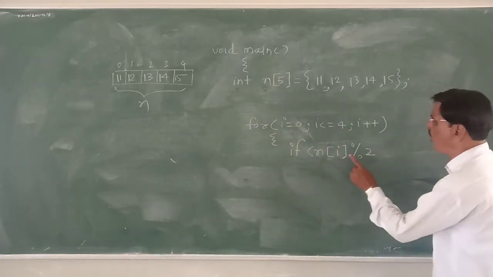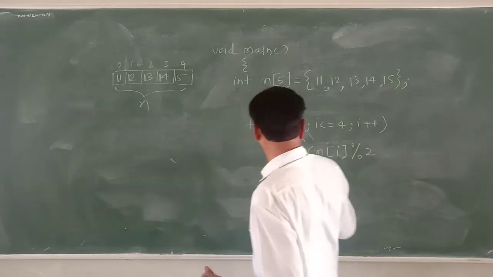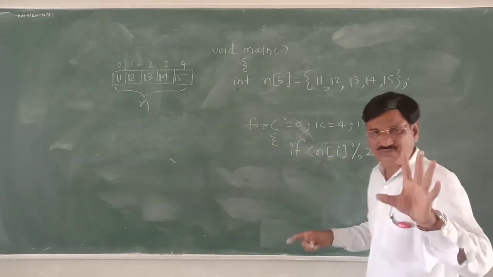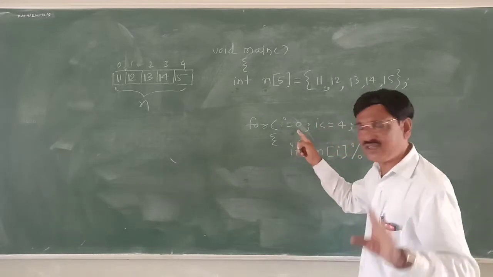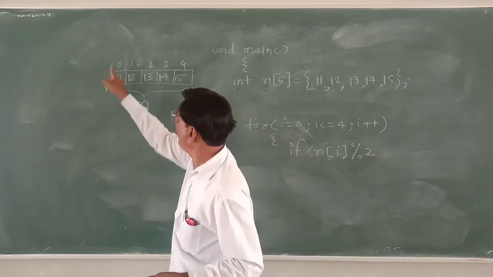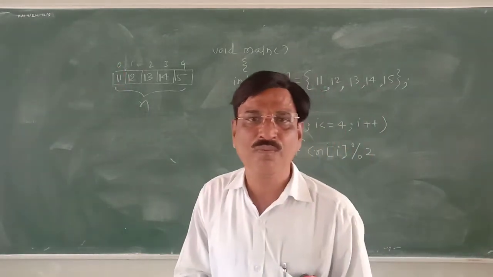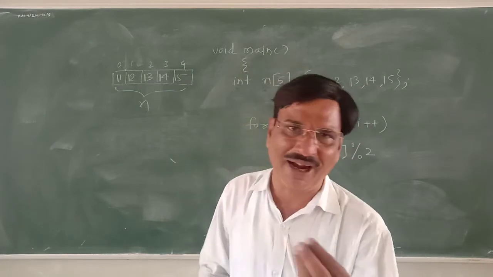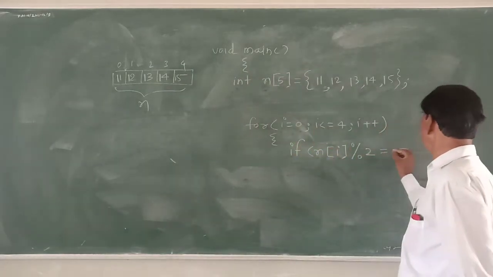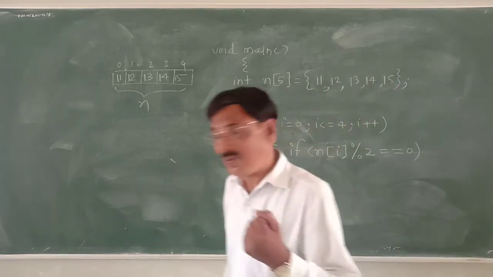If n[i] % 2, first repetition is there, that's why the value of i is 0. If n[0], who is n[0]? 11. 11 modulo 2, 11 divided by 2: quotient is 5, product is 10, remainder is 1. Is it equal to 0? No, it is 1.